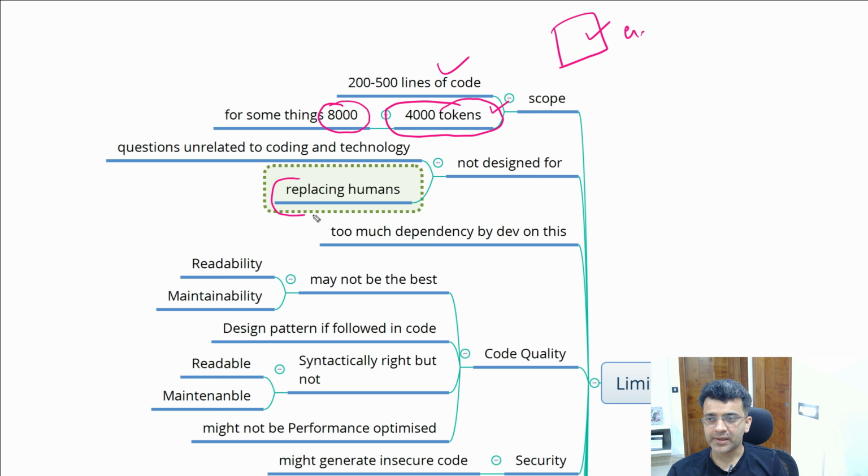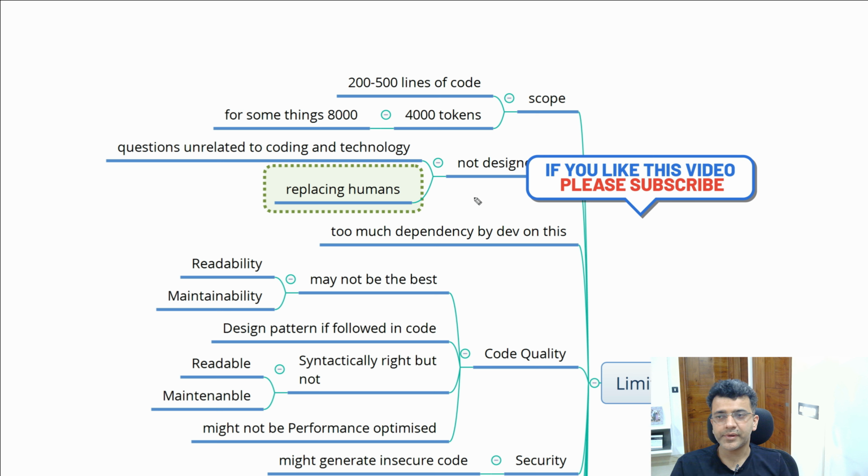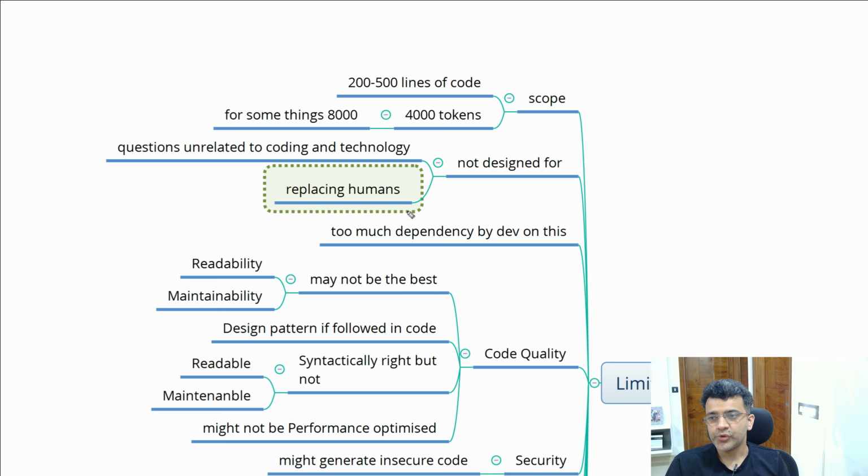Copilot clearly says on their side that they are not replacing humans. They are replacing some capabilities, some part of it. For example, earlier I used Google only for search. Now along with Google I use ChatGPT. So it's not that Google is completely removed from my list of tools. But for many things I prefer ChatGPT or Copilot to get that information, because it gives it in a better way, but that does not mean it is replacing Google. Humans have so many capabilities, so it is just a tool to assist you.